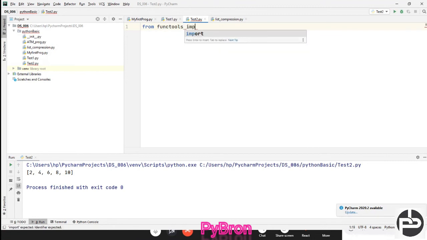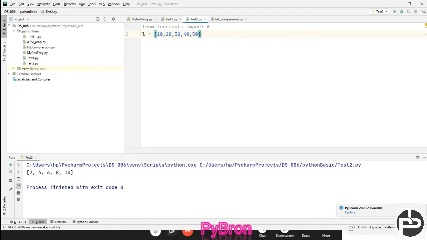And import all. If you want to import all functions, then import all. Otherwise you can import the specific function if you know, right? And now what I'm going to do, list. I'm going to create a list, and in this list I'm going to define 10, 20, 30, 40, 50, right?